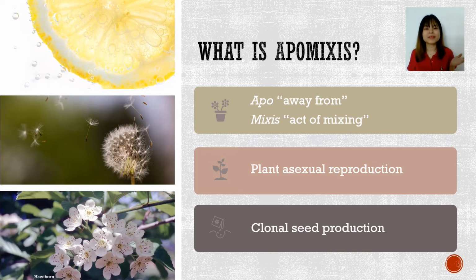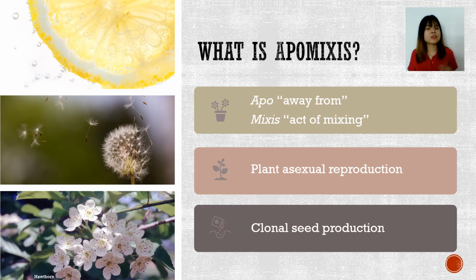So what is APOMIXIS? It stands from two Greek words, apo which means away from and misis which means act of mixing. When combined together, it means the act of not mixing. APOMIXIS is a naturally occurring mode of asexual reproduction in flowering plants that results in the seed formation without the involvement of meiosis or egg fertilization.